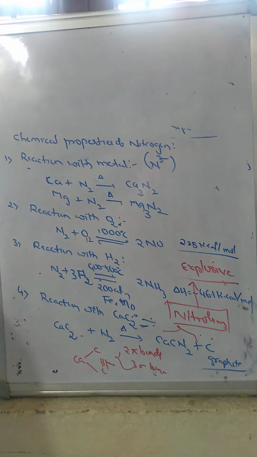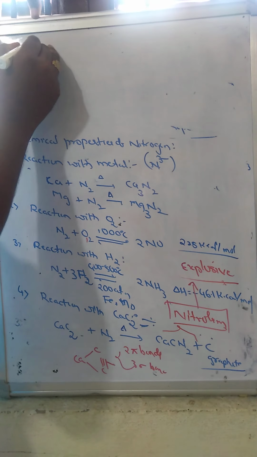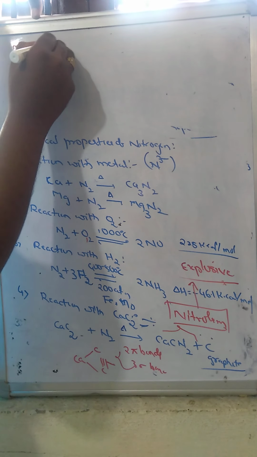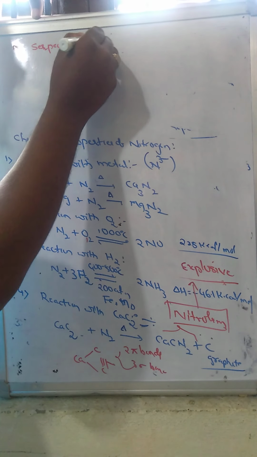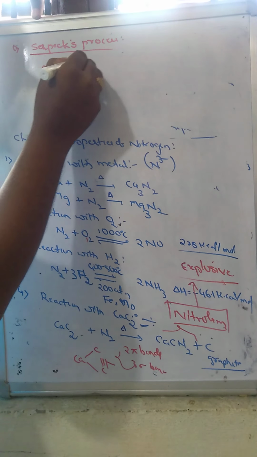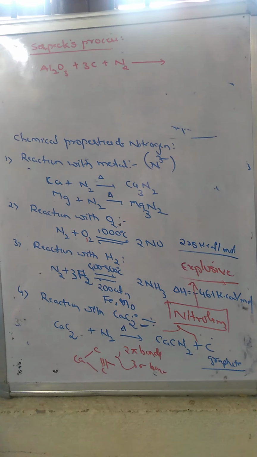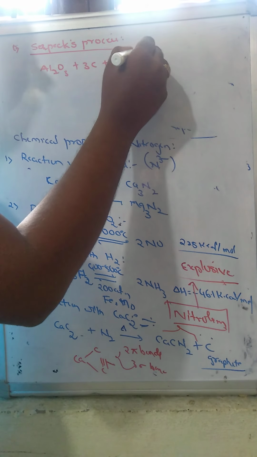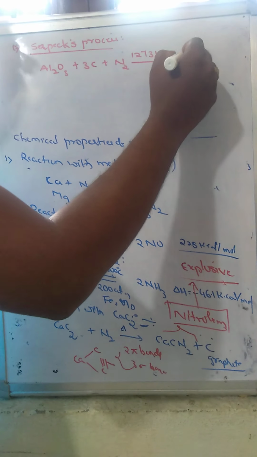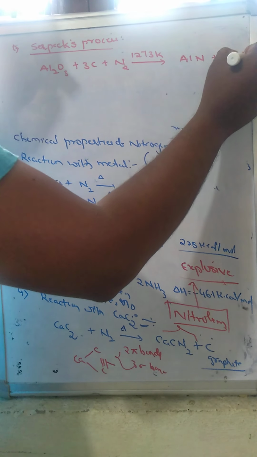Next, reaction with aluminum. This nitrogen also can be used in the extraction of aluminum in the Serpeck process. In the Serpeck process, alumina Al2O3 is passed over carbon powder along with nitrogen on strong heating at nearly 1273 Kelvin temperature, and it is converted into aluminum nitride with formation of carbon monoxide gas.